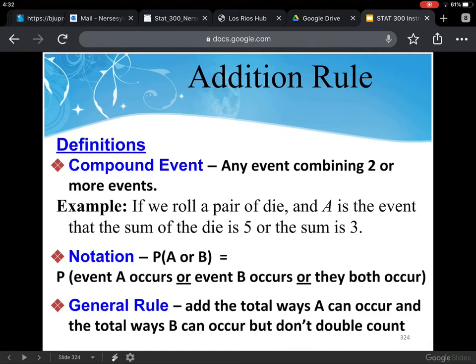Some notation: we can have probability of A or B. We have the probability event A occurs or event B occurs or both occur. That's the same thing. And then the general rule: add the total ways A can occur and the total ways that B can occur, but do not double count. And that's very important, that we make sure that if there is an intersection where you have some parts in event A that are the same as event B, then you do not double count them.